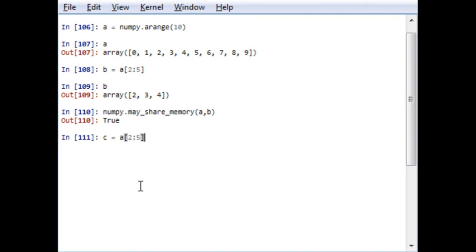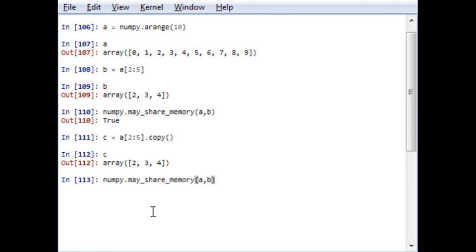This is a proper method to write copy. So c is actually utilizing memory. And when you check the memory sharing of a and c, it will say False, because memory is allocated to c; it is a copy of the array.